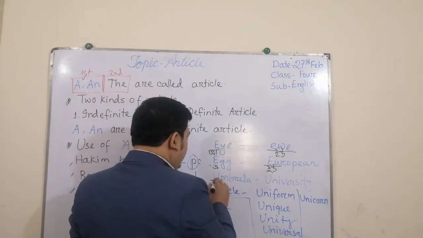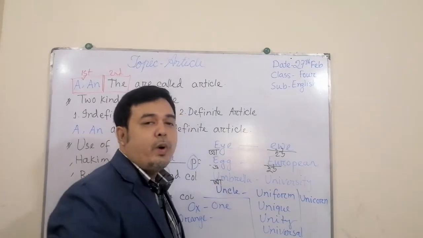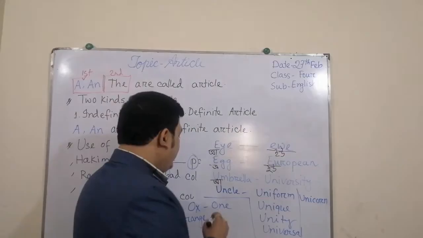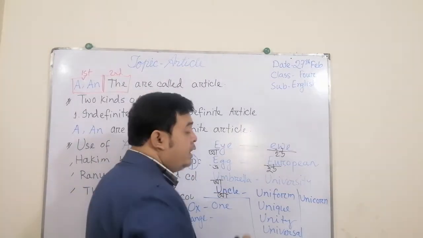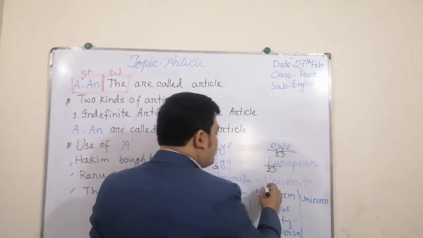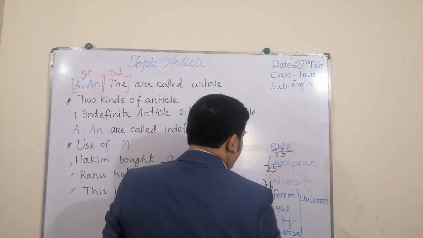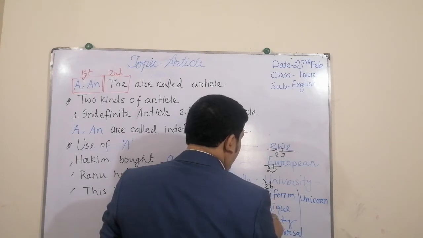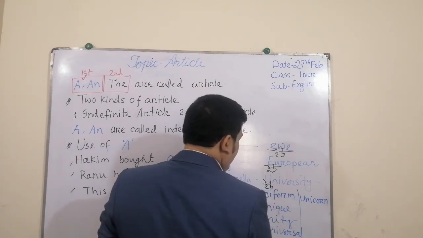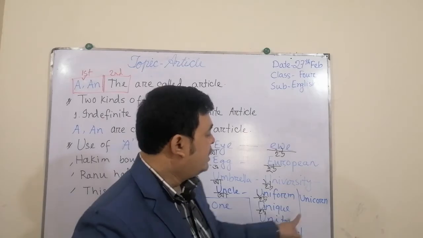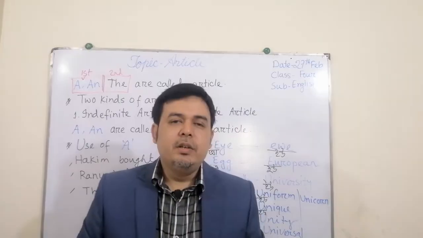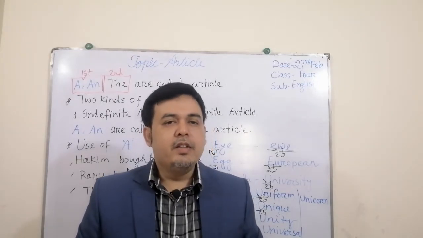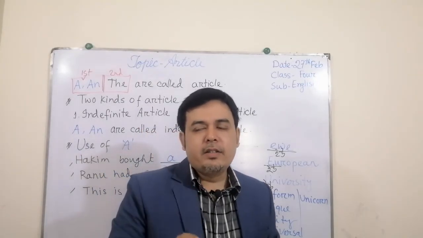Like that, if you see here, the pronunciation of U becomes A. Umbrella, A. Here also uncle, A. But if you see this word university, you become U. Uniform, you become U. Unique, you become U. Unity, universal, unicorn, all these words, their pronunciation begins with U. So that is the fact.